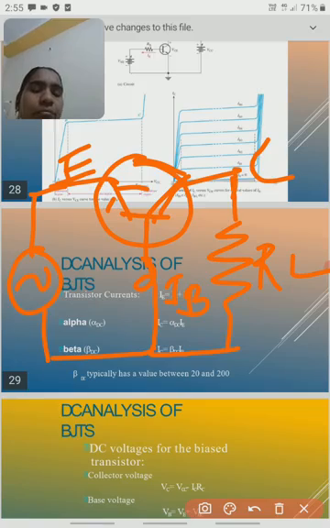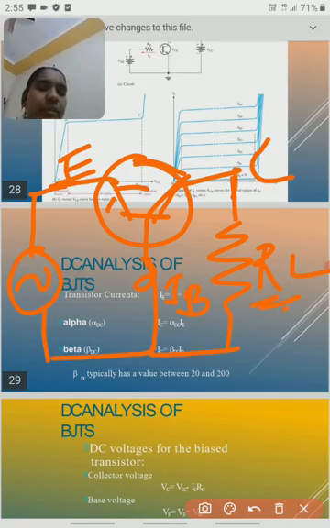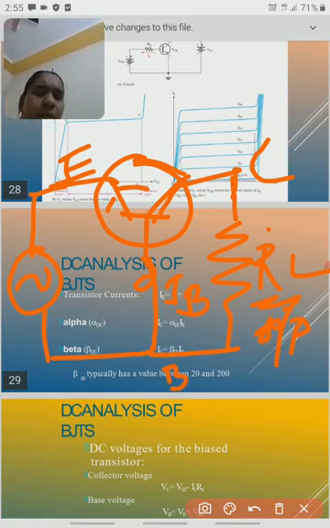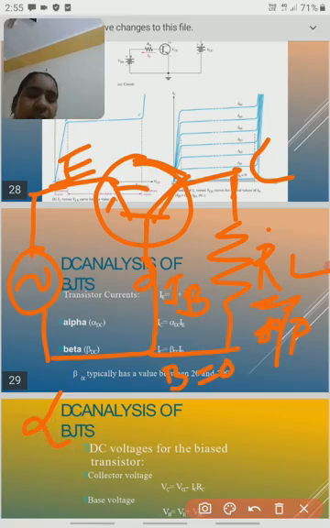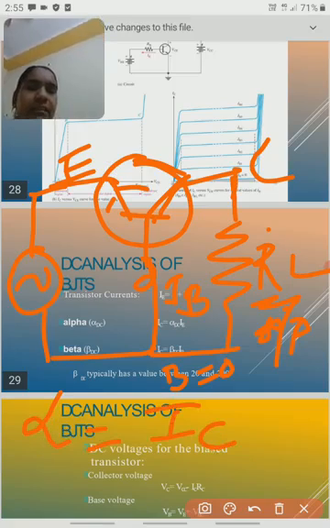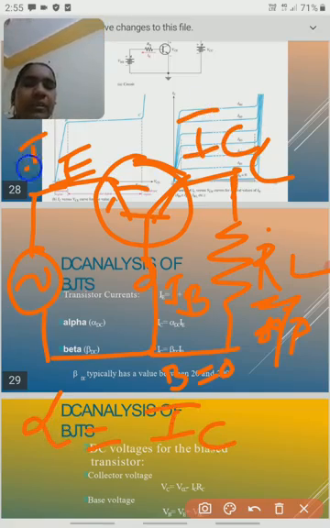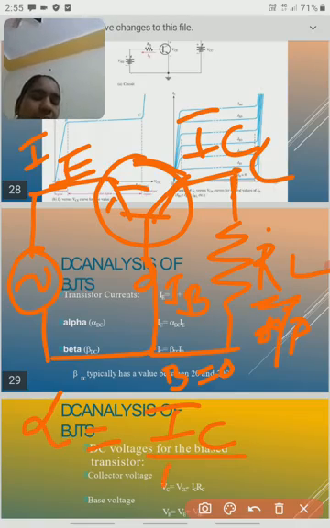Okay, so if this base is common to the emitter and collector, then it is called a common base transistor. So here we take the output across the load resistance, and we get the total output here. When the base is common or grounded, the gain factor is nothing but alpha, so the output current IC, and this one is called the emitter current, IC by IE.